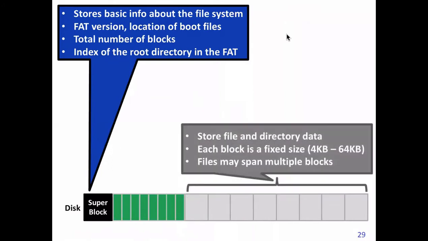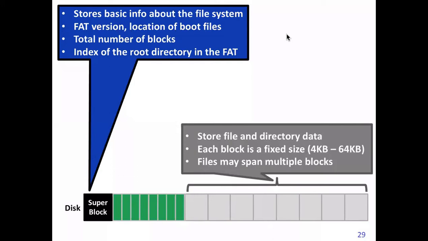Okay, so now this part which is shown in gray contains the files and directories. So these are the number of blocks. Note that this is a hard disk, and let's assume there's only a single partition, so there has to be some information in the beginning.